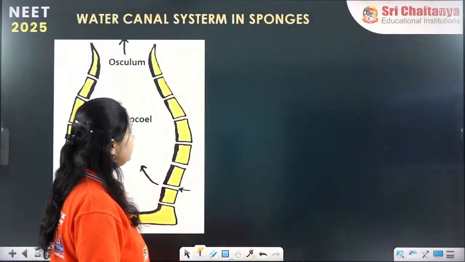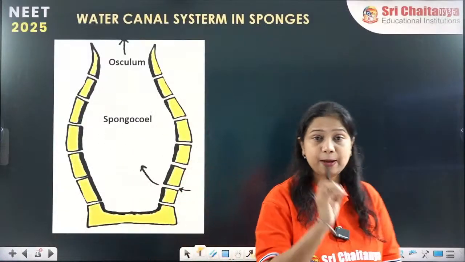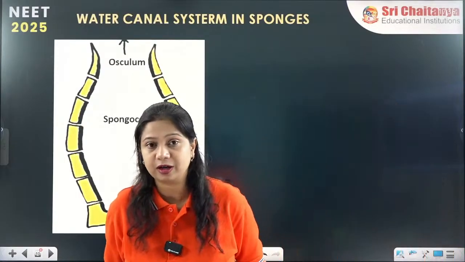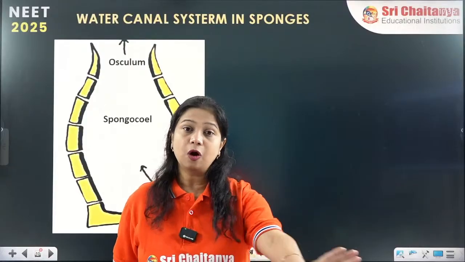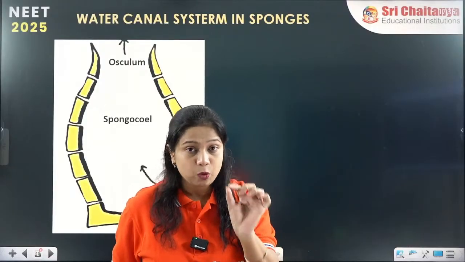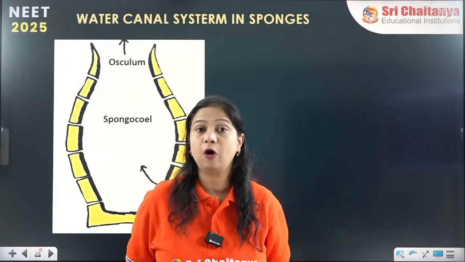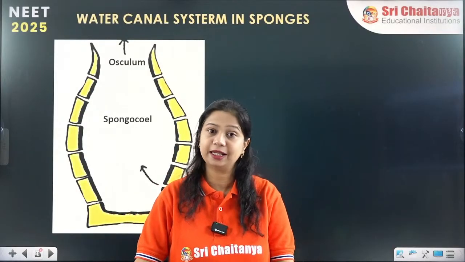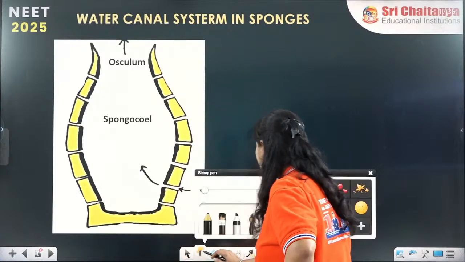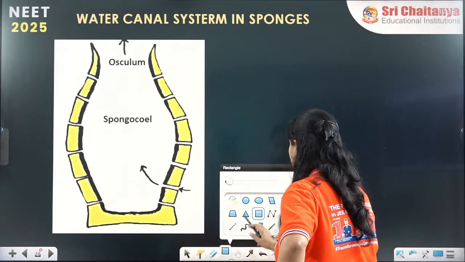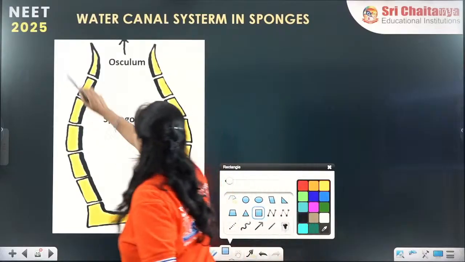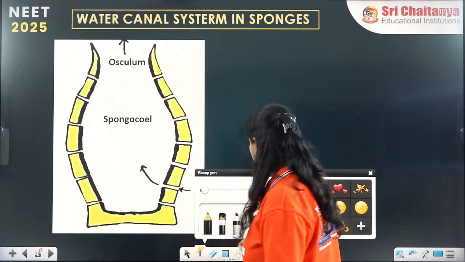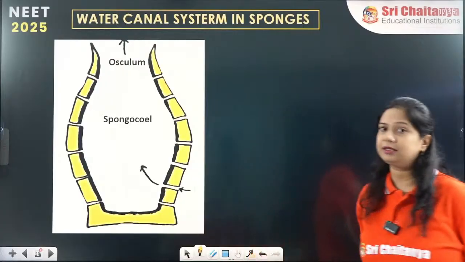Now here we are starting with another important characteristic of the phylum Porifera, which is present in all the poriferans and is the most important characteristic feature of all the poriferans, that is the water canal system. The water canal system of the phylum Porifera. So now we are starting with the water canal system. Now what is this water canal system?